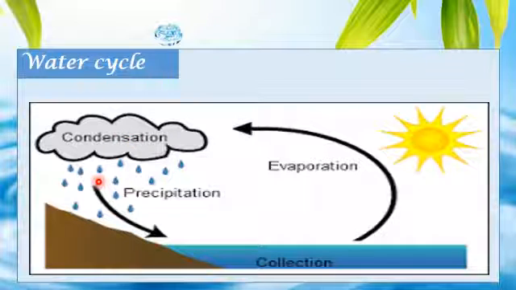Heavy drops of water coming down as rain is called precipitation. Collection of water is called collection. In this way, on earth, water goes round and round, and we call this process water cycle.